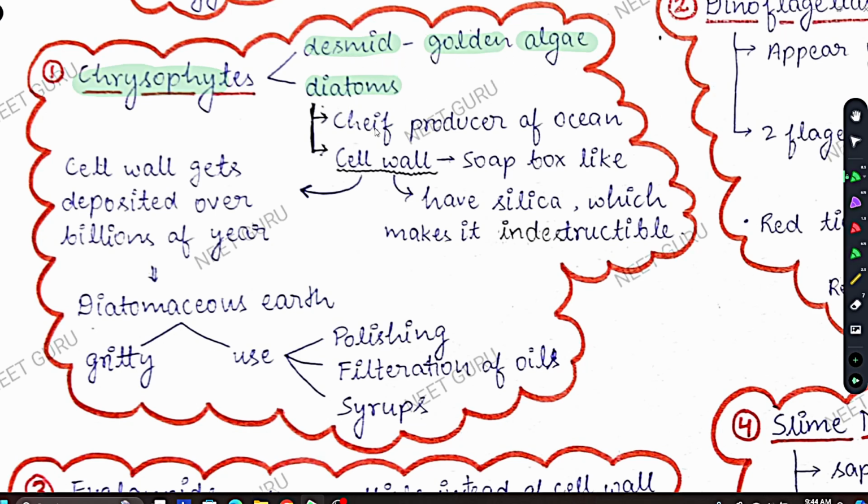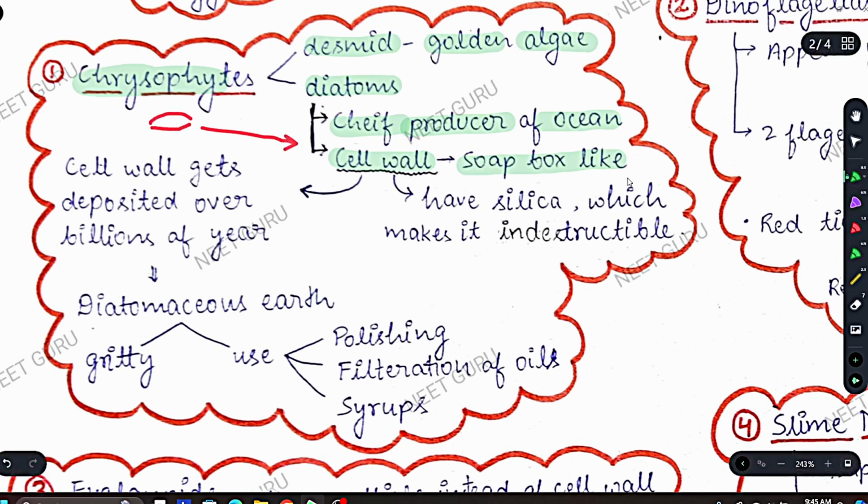Coming to diatoms, you have to learn many things about diatoms. For example, diatoms are called chief producer of ocean. This means that they are the main producer, so they must produce something. Now let's see what they produce. So the cell wall of diatoms is like a soap box. You have seen the soap box in your bathroom. The cell wall structure of the diatoms is just like a soap box. There is one upper covering and one below covering. So this is the structure of the cell wall of diatoms. Okay, so diatom cell wall is like a soap box, and has silica which makes it indestructible.